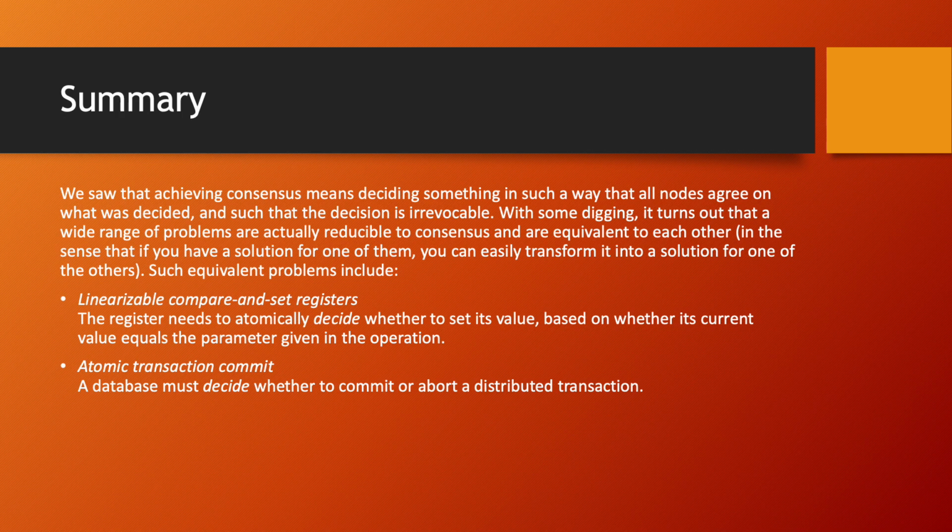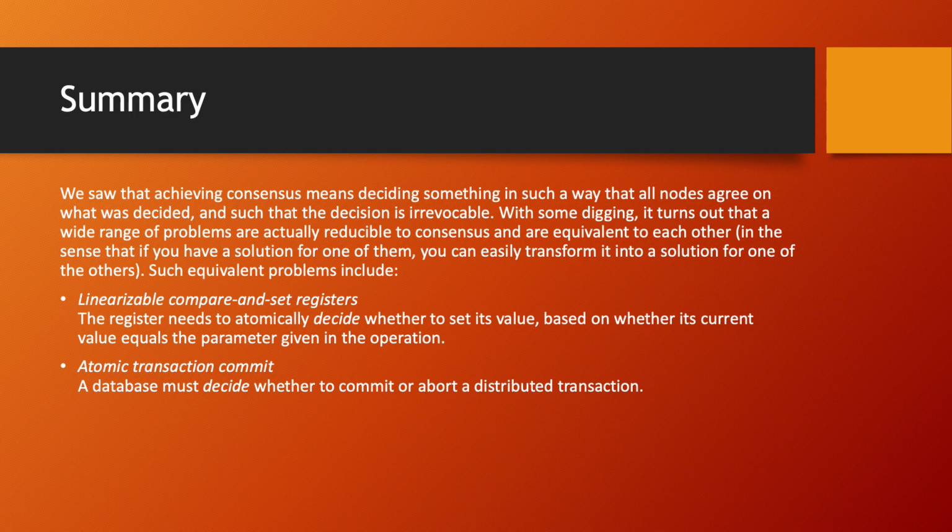We saw that achieving consensus means deciding something in such a way that all nodes agree on what was decided, such that the decision is irrevocable. With some digging, it turns out that a wide range of problems are actually reducible to consensus and are equivalent to each other, in the sense that if you have a solution for one of them, you can easily transform it into a solution for one of the others. Such equivalent problems include linearizable compare-and-set registers, that is, the register needs to atomically decide whether to set its value based on whether its current value equals the parameter given in the operation.